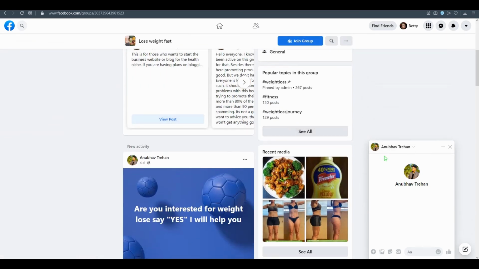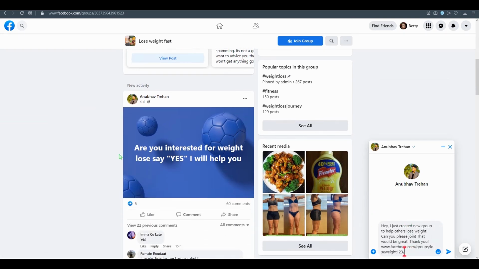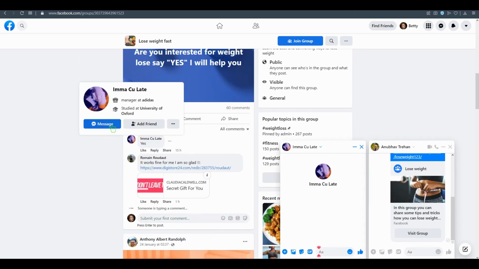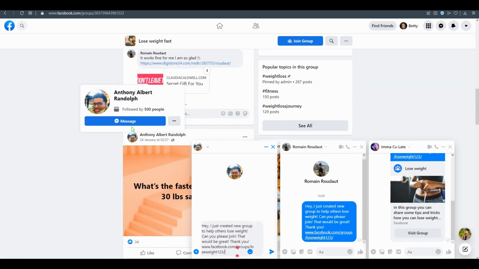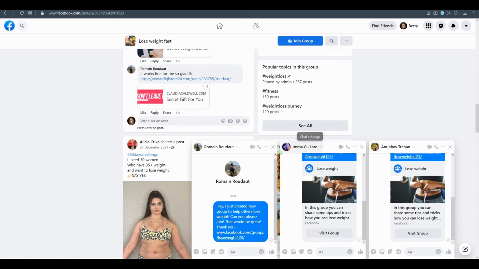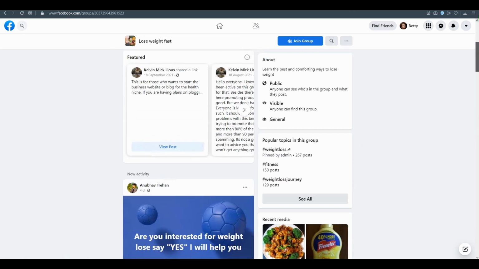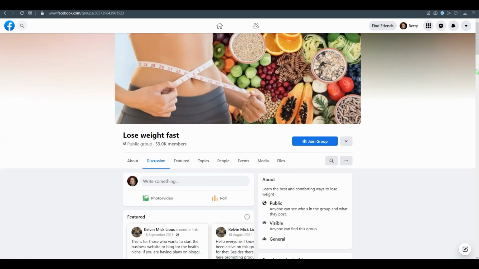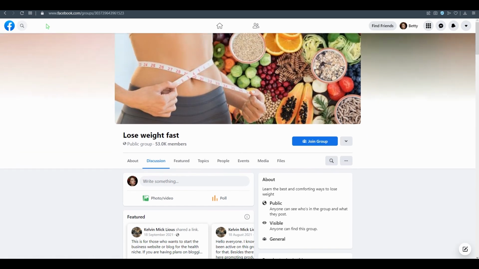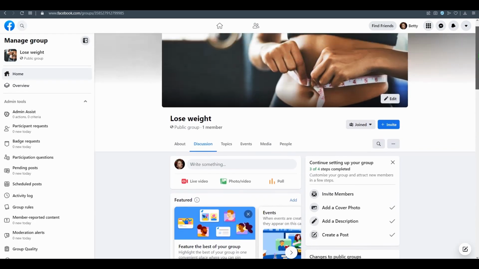And just paste here, and message all these people. I'm not going to do it, but as many as you can. Don't go crazy, just about 10 people, and don't message them all at the same time. Make it like pause and do it later. That is the way to add people on Facebook.